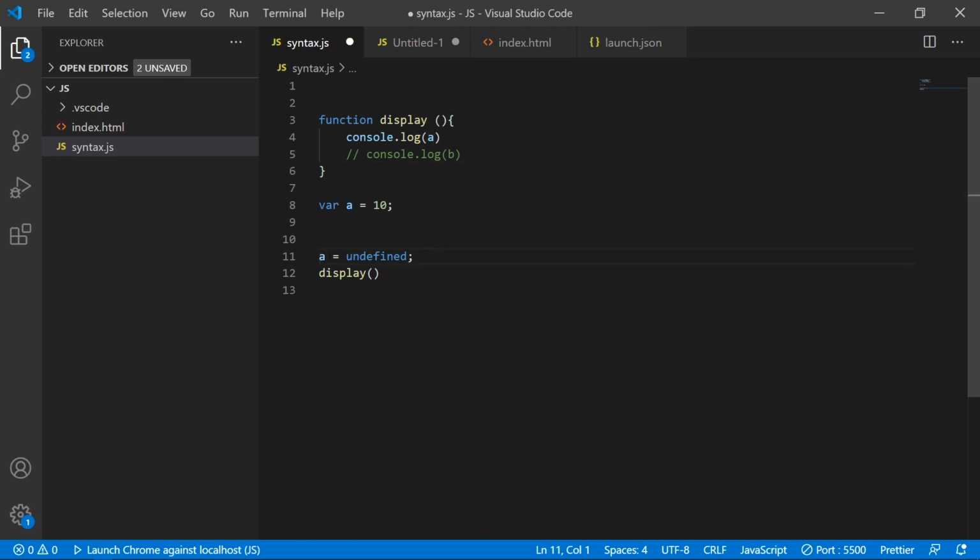If you do this mistake, nothing will happen, guys. It will not break your code. But when you want to debug something in your application, you will not get to know whether the undefined is coming because you have declared it, or it is coming from the hoisting. So please make sure you are avoiding this particular thing. Don't ever include or give undefined. It's a bad practice. It is up to you whether you want to give it or not. If you're following the best practices, then don't do it.